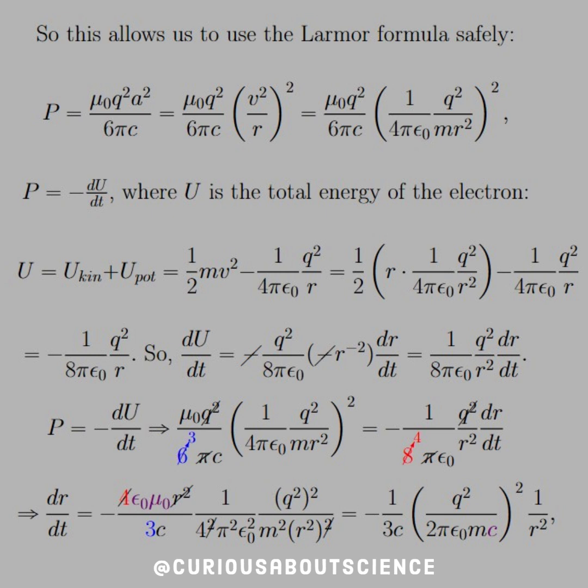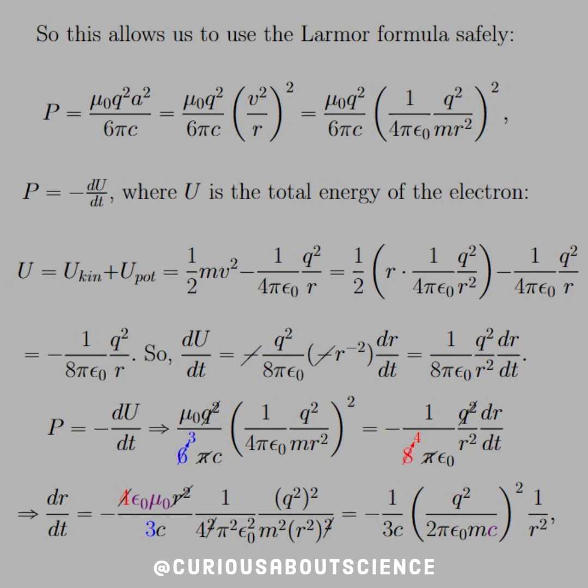Here we just have to be careful, because we know that a is equal to v squared over r from the centripetal. If we set that equal to what we found in the force equation, then we see that we get 1 over 4 pi epsilon naught, q squared over m r squared, all squared. So be very aware of that. Here, though, we see that power is equal to the negative dU/dt, where U is the total energy of the electron. Again, it's supposed to be radiating, so the negative tells us that we're losing it.